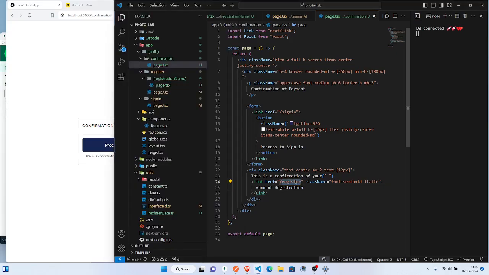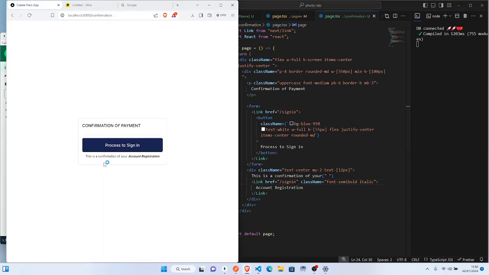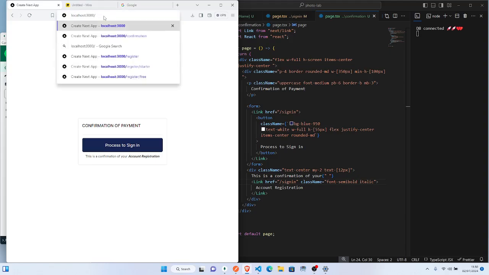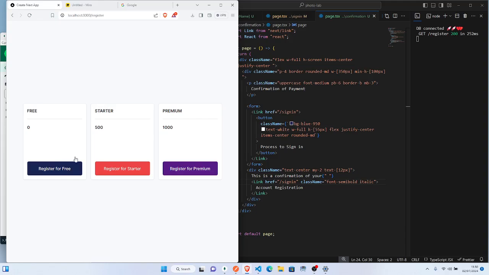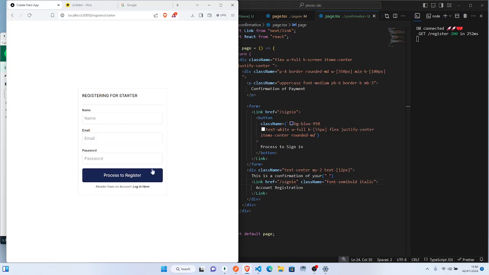Then we'll just take this thing back to sign in, but not necessarily. So we get something like this, it makes sense. So you come here, which is register. From register, you hit on any of your plan. So let's say you hit here, you register. Once you register, here now we can take you to maybe Paystack, right? Yes, because now Paystack we are using. So here we can take you to Paystack.